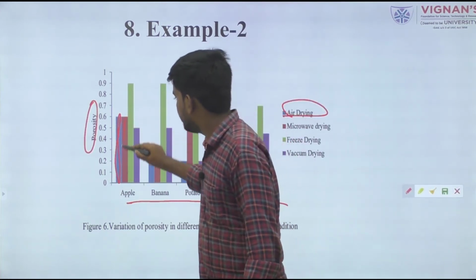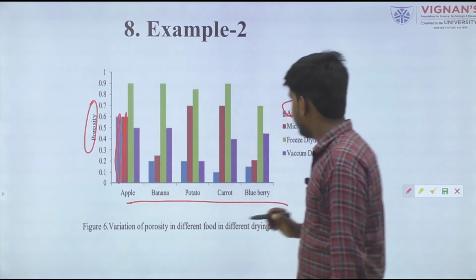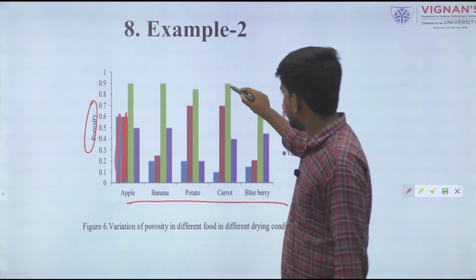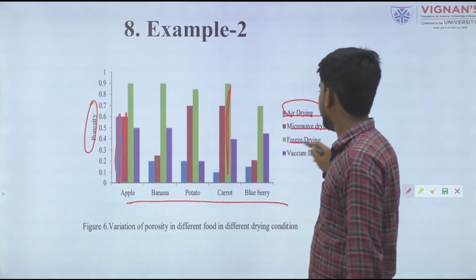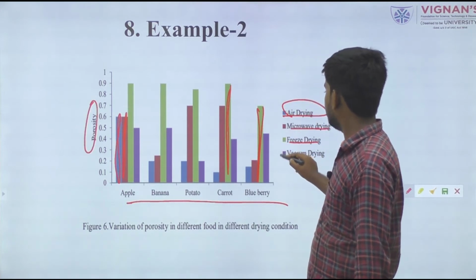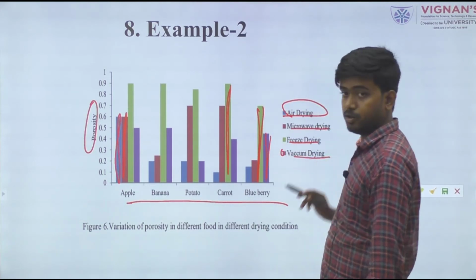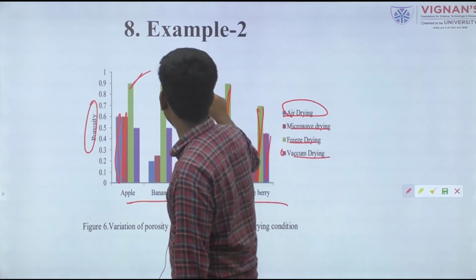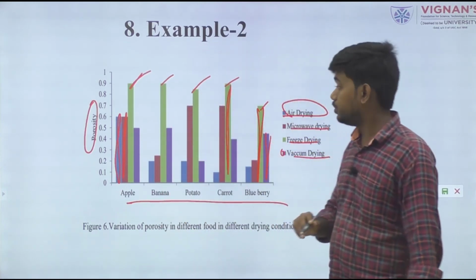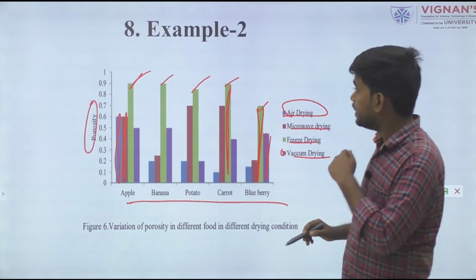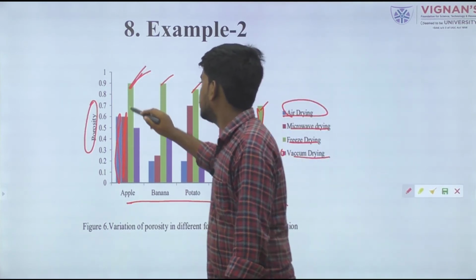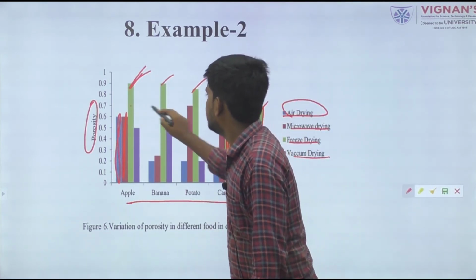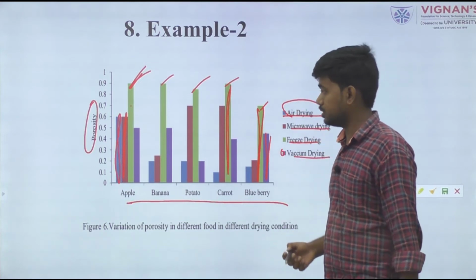This red line indicated microwave drying. This green line indicated freeze drying. This purple line indicated vacuum drying. In all cases, you see this green value is much higher, irrespective of the type of drying. So this means the freeze dried product has higher porosity.